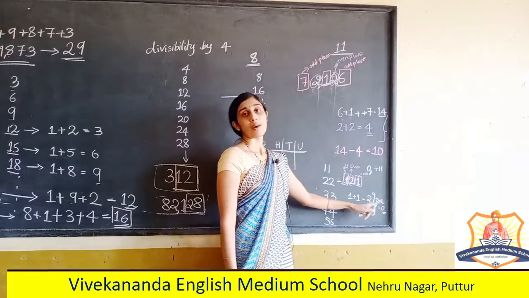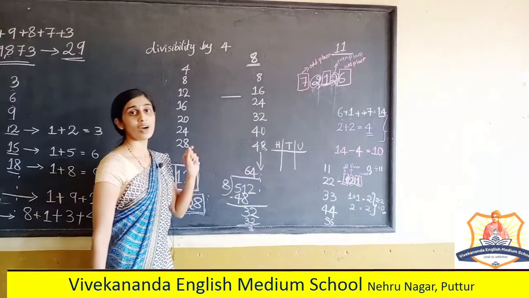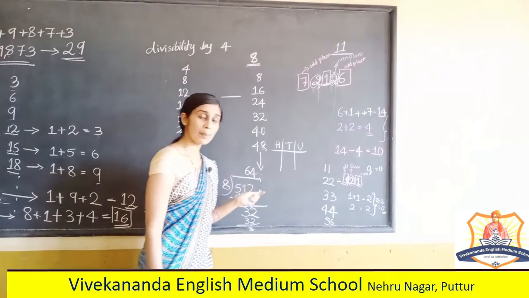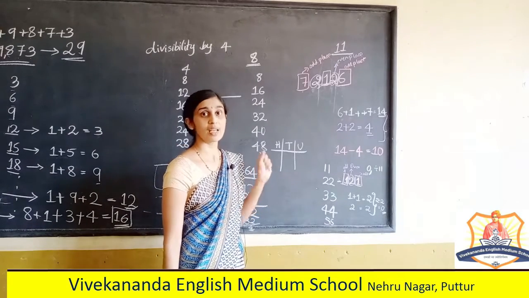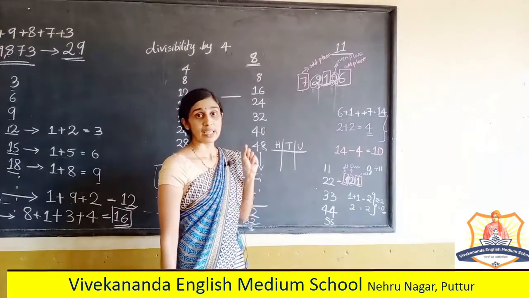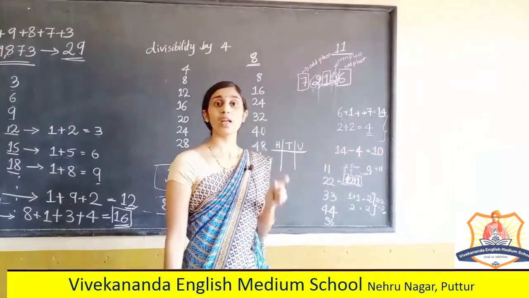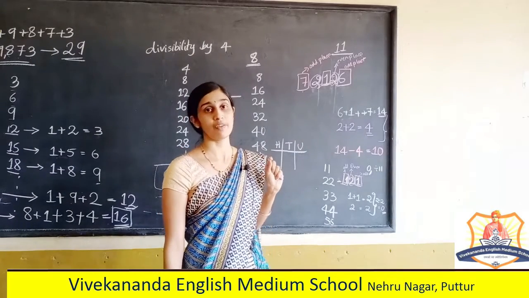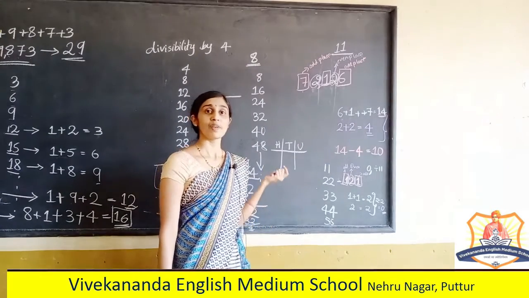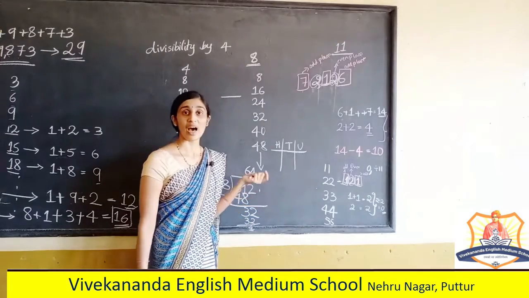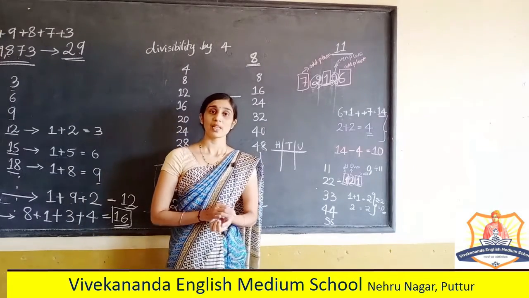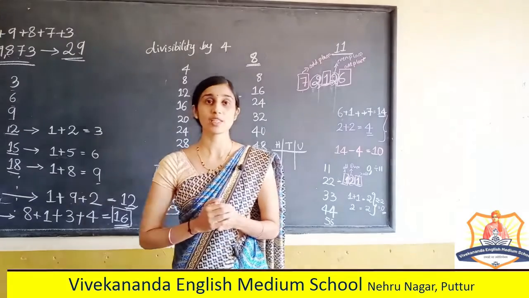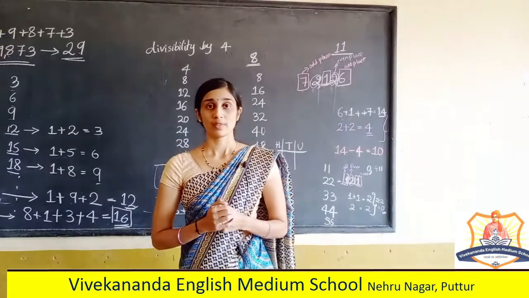So the sum of digits in the odd places minus the sum of digits in the even places is equal to either 0 or a number which is divisible by 11. Those numbers we can directly say are divisible by 11. So there are some exercise problems in your textbook. Try to solve them. Thank you.